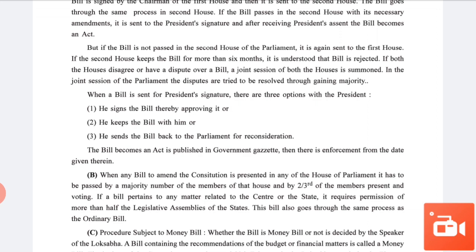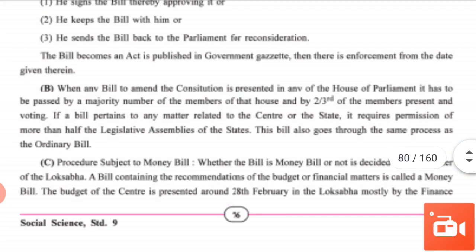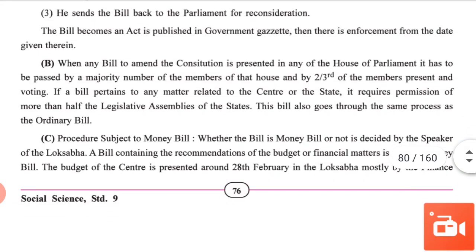Then point number B: when any bill to amend the constitution is presented in any of the houses of parliament, it has to be passed by a majority of the members of that house and by two-thirds of the members present and voting. Option A was the total procedure, the full procedure of a bill becoming an act.